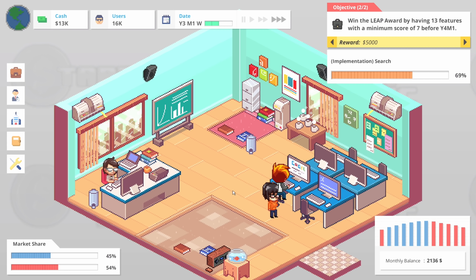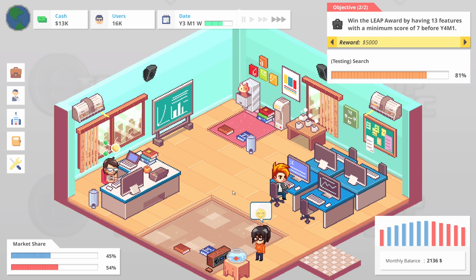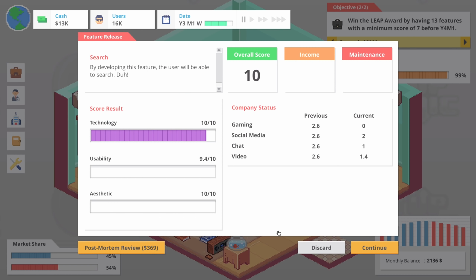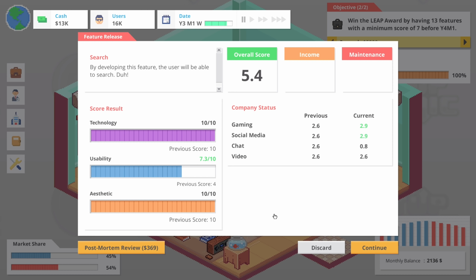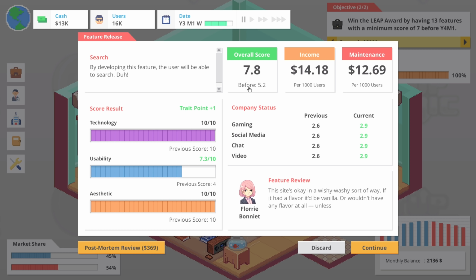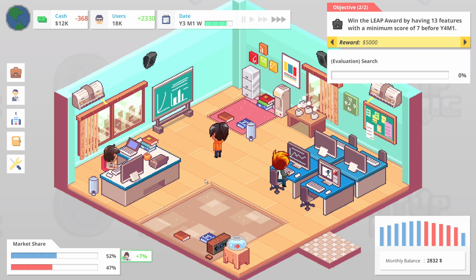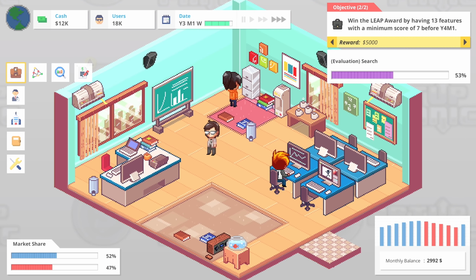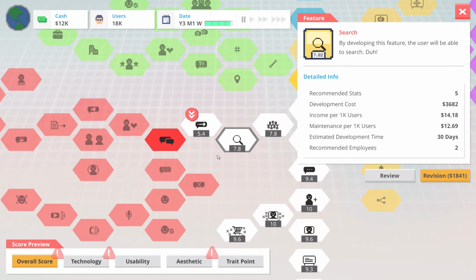I think I'm starting to realize and starting to figure out how this game works. I know that sounds stupid, but I'm starting to get it. I'm starting to figure out how this is actually going to work. So usability is considerably higher. We're now up to a 7.8 from a 5.2. Usability, let's do another review of it. But that's certainly going to stop the feature itself from being so terrible.